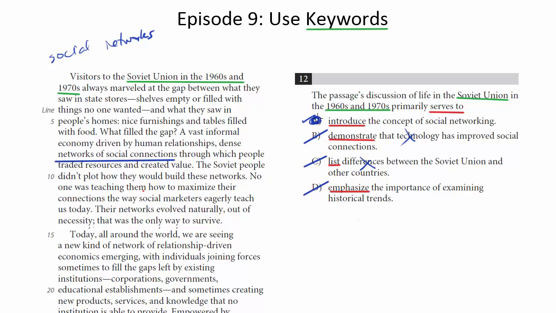And we're going to go with A. Notice again, it makes sense within the context of the paragraph and within the passage as a whole. This passage is about social networking. Your introductory paragraph does typically introduce the topic of the passage. So this one is A.